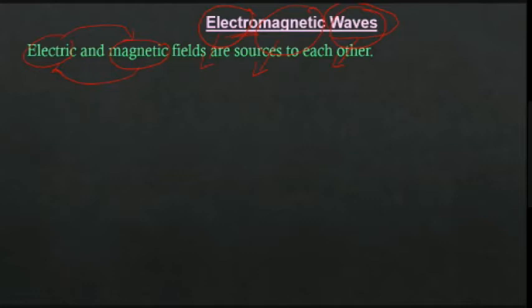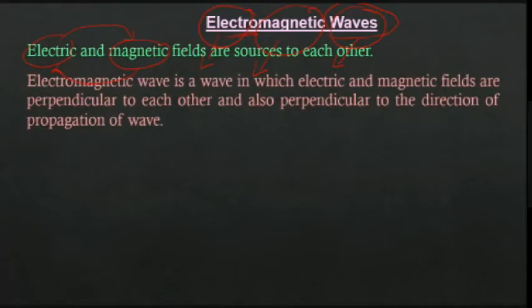Okay. So as I told earlier, here one thing you should keep in mind: electric and magnetic fields are sources to each other. As a result, there is a disturbance passing through the space, and that one is called as electromagnetic wave. So, electromagnetic wave is a wave in which electric and magnetic fields are perpendicular to each other and also perpendicular to the direction of propagation of wave. So, here this is the characteristic of electromagnetic wave.